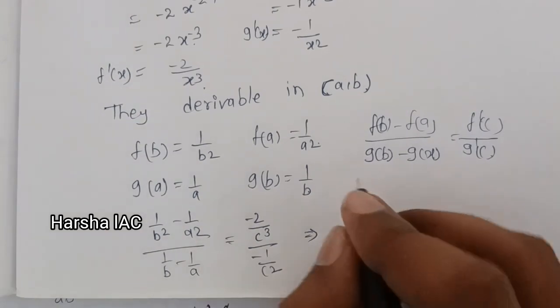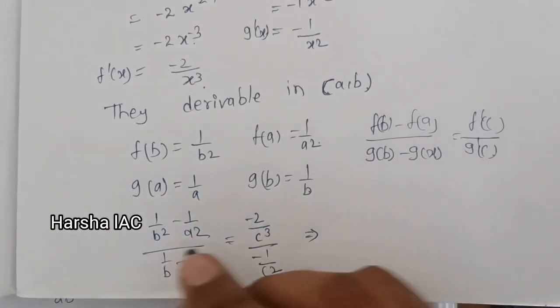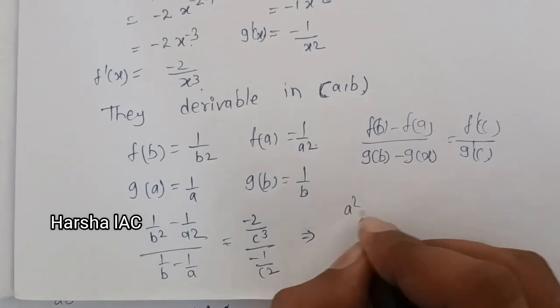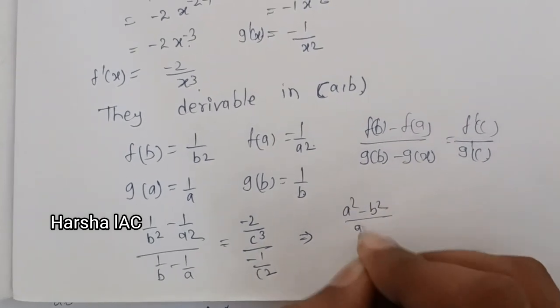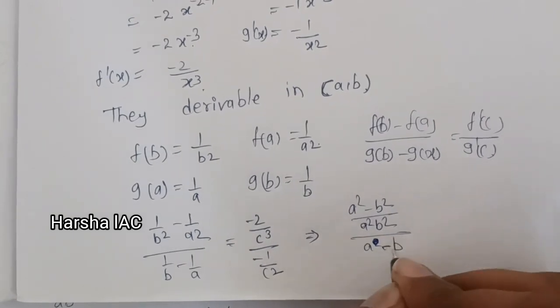Continuing, the LCM is a square b square in the numerator, then a square minus b square by a square b square, that is equal to a minus b by ab.